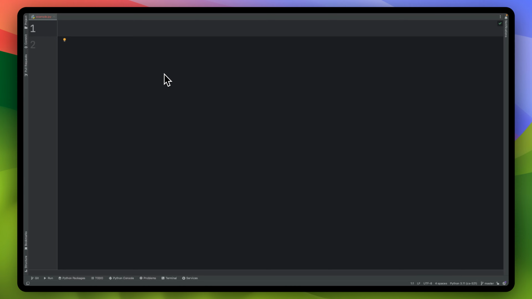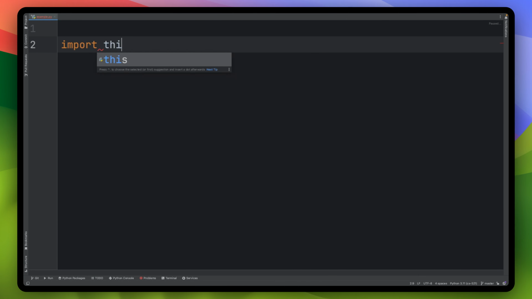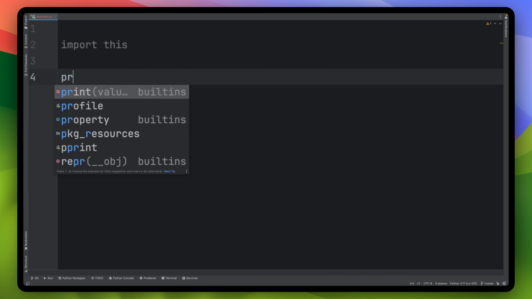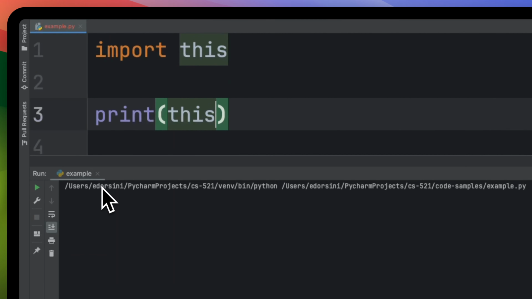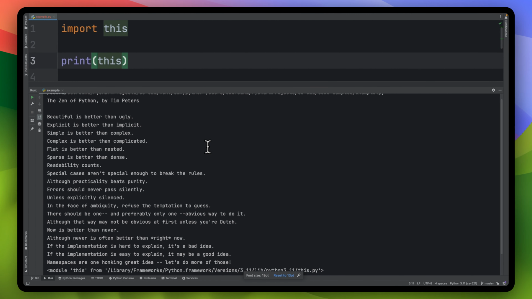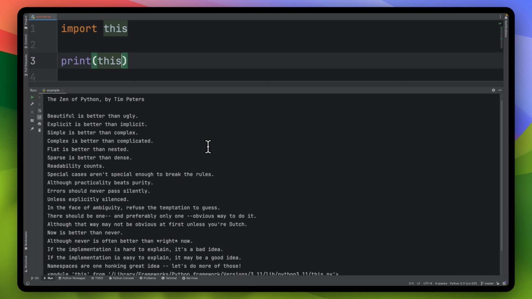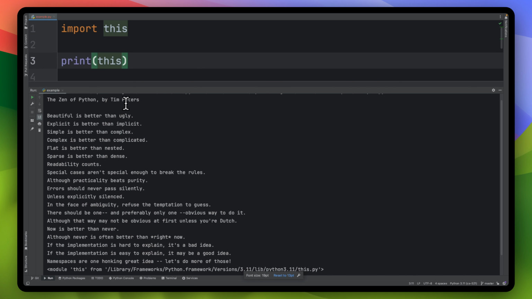So I'm in PyCharm. If I say import this, and then I print this, and I'll run this, right click, run example, I'll see that I get exactly that, right? So this is the Zen of Python by Tim Peters.